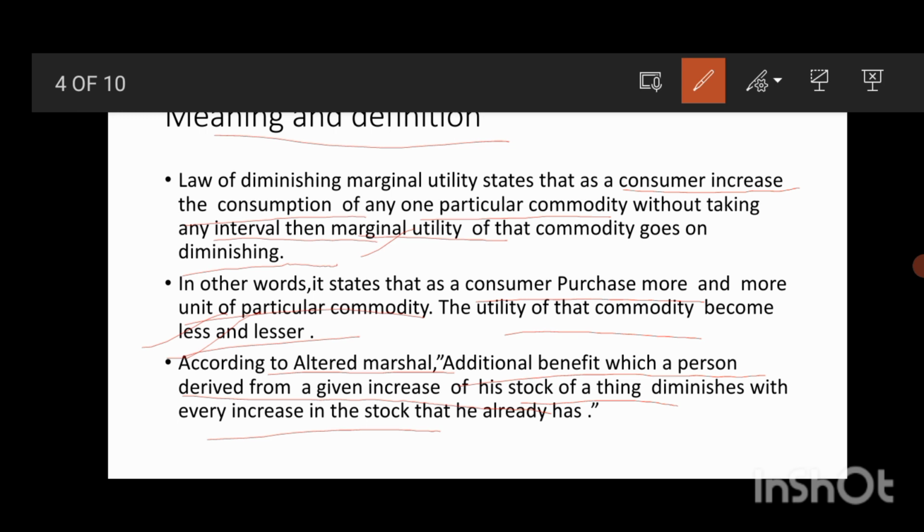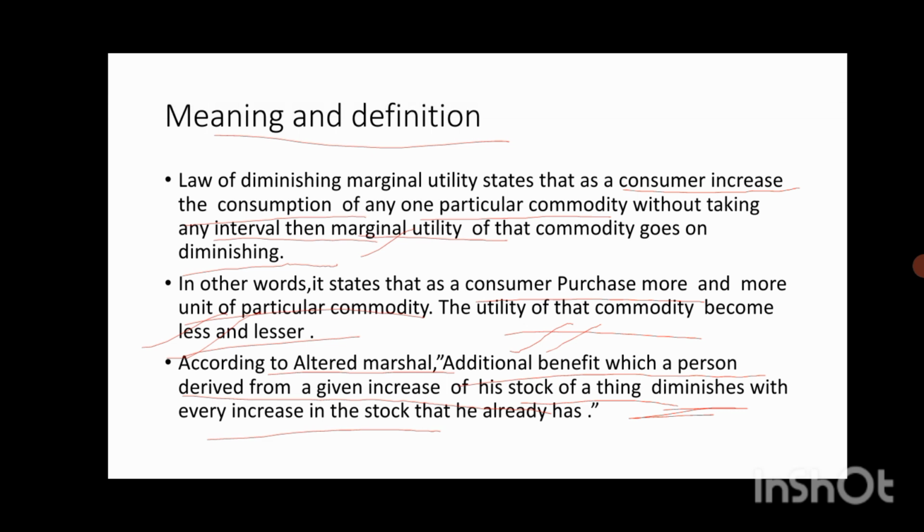First he has a stock of a thing, and if there is an increase in the stock, he derives additional benefits. But if the stock of the thing keeps increasing continuously, his utility for it will diminish. That is what is said in this definition.